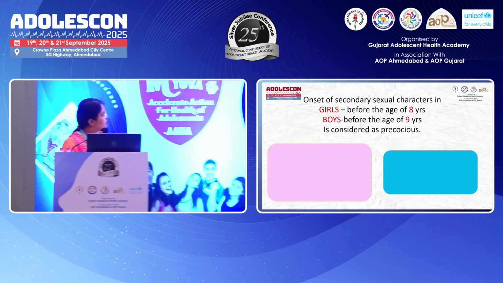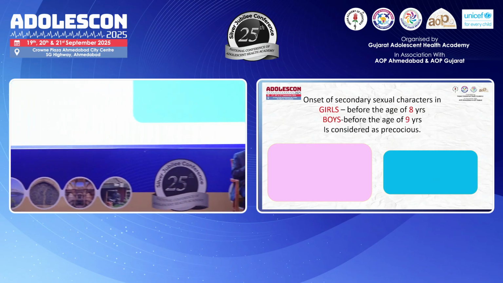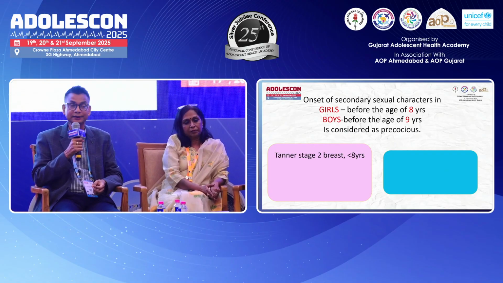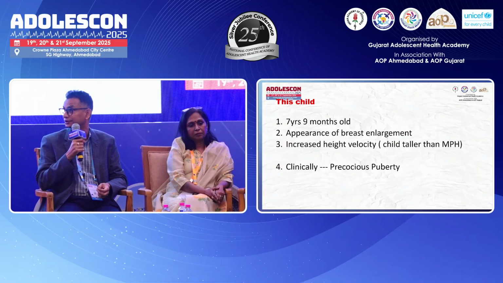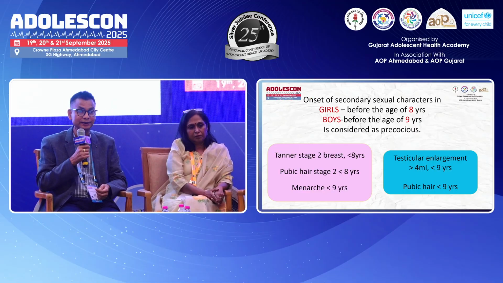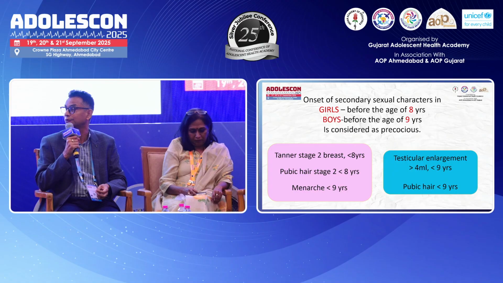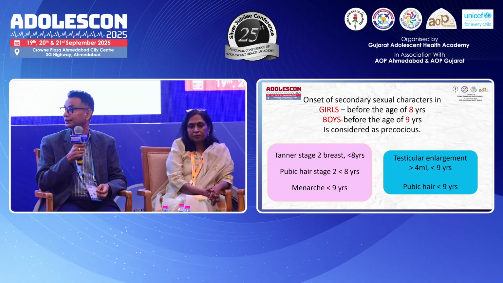If the child, girls, before the age of 8 years, or boys before the age of 9 years, is considered as precocious puberty. And in this case, I think we have to rule out other causes in this child.